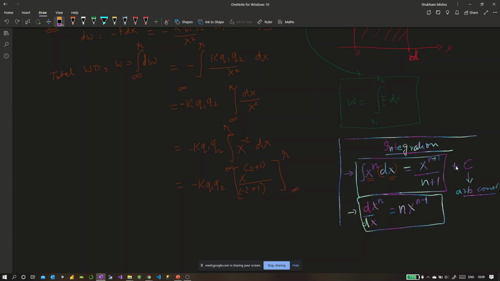So since there was no limit, we got a constant, but here there was a limit, infinity to r, and hence we were getting this. We did not get any constant. Okay. Now let's try solving it out.